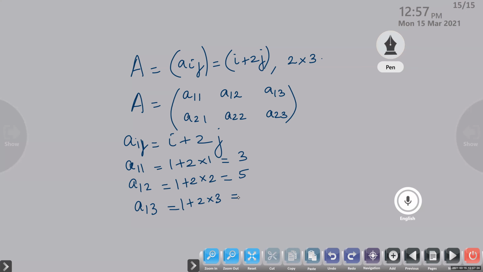Equal to 4. Check your answer. 6. Again, check your answer. Yes, Achut, this is 7. Rijas, what is A21? 2 plus 2 into 1. That is equal to 4.